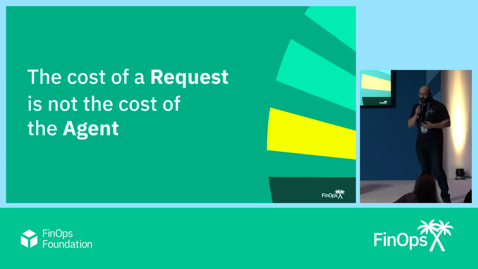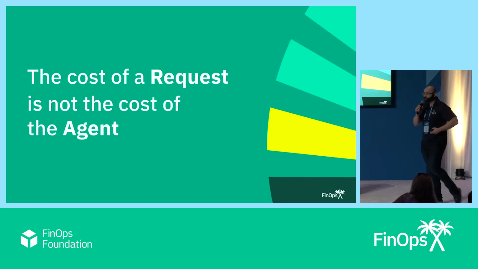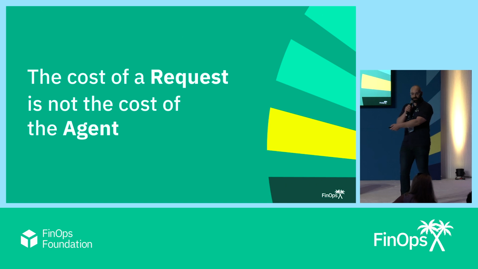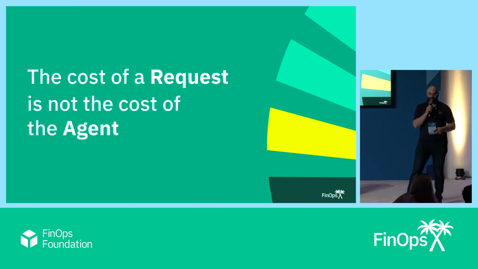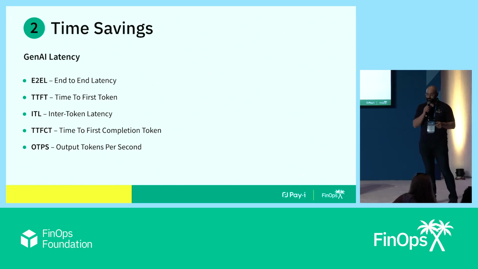Thank you. So also, the cost of a request is not the cost of an agent. Even if you know the cost of that single AI call that you just made, regardless of all the different things that you're getting hit with, you've got a whole bunch of those happening as part of the agent, and it's changing all the time as it's leveraging a variety of different tools and services. Also, by the way, agents have an average of 3.5 models. That's the industry average for the number of LLMs that they're using.